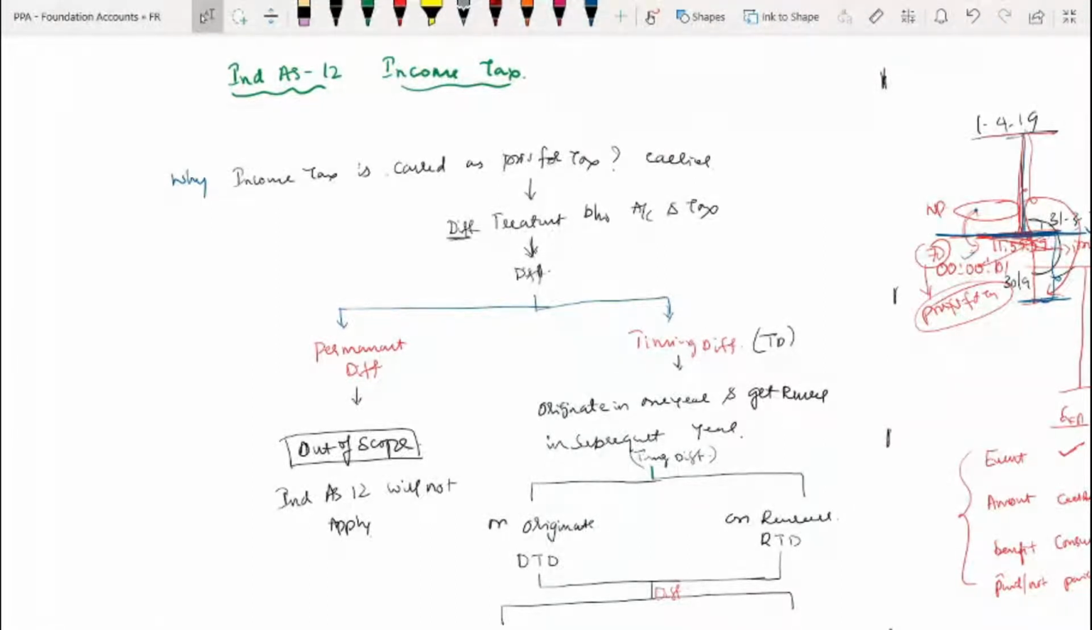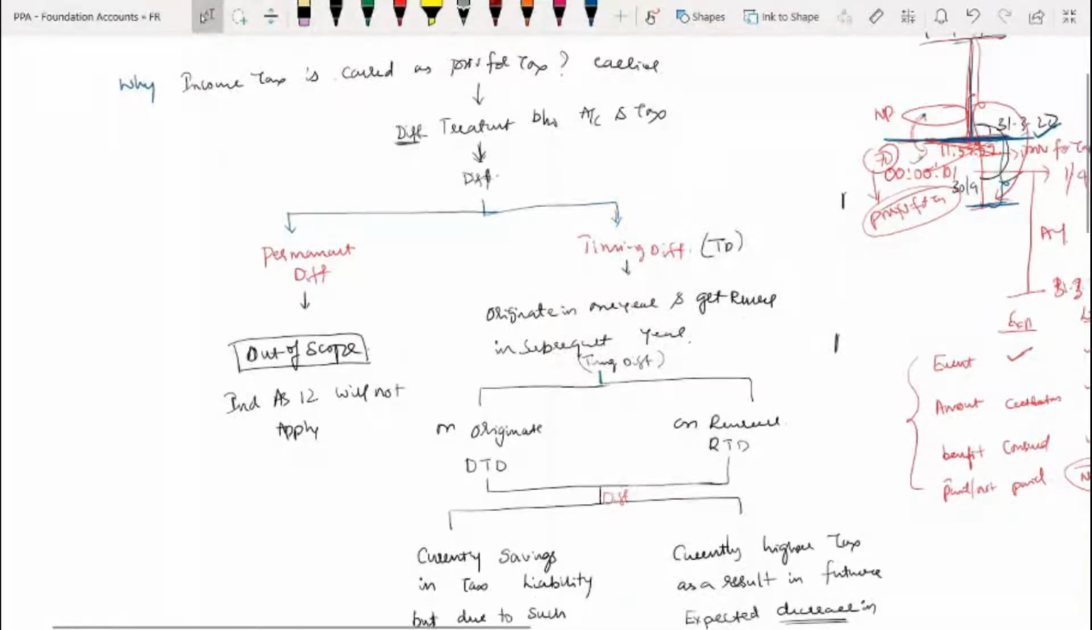Permanent differences will emerge and will never reverse in life. It will be like two parallel lines, a railway track. It will never intersect. Got it? However long you wait, it will not intersect. Therefore, those are what we call permanent differences. Because of permanent difference, your tax liability will not alter. So therefore, they are kept outside the scope of Ind AS 12.